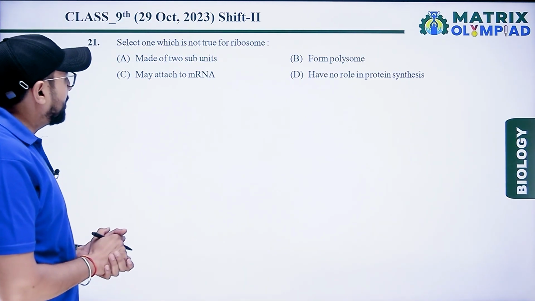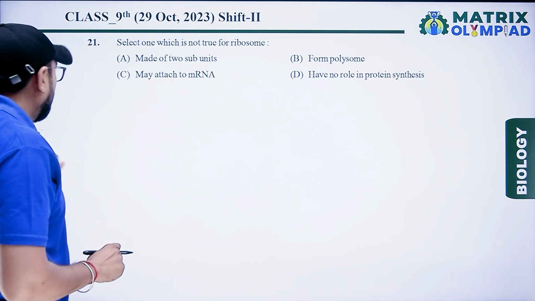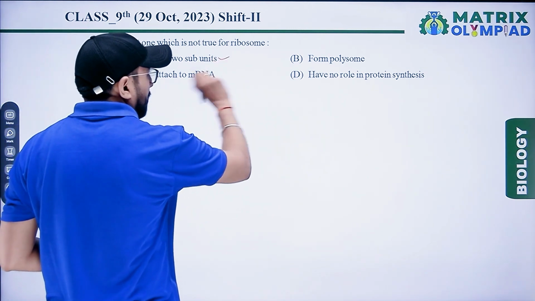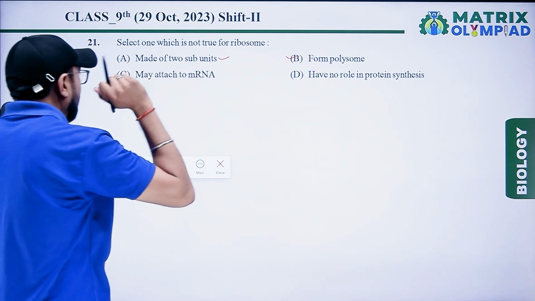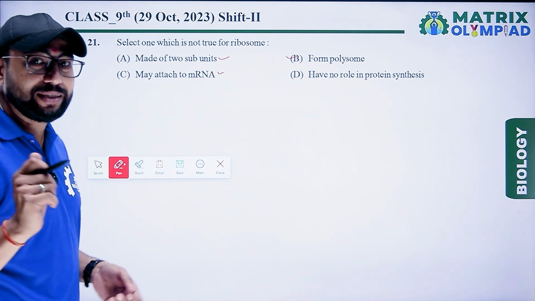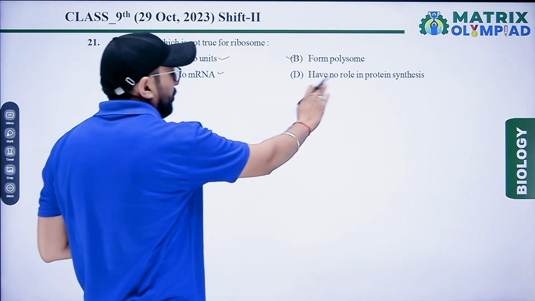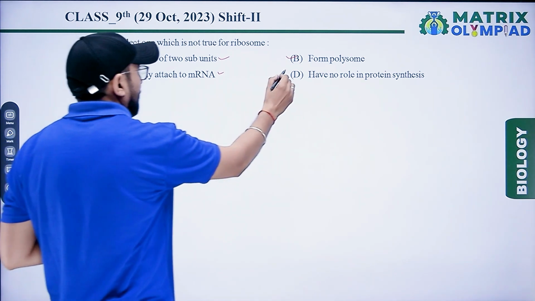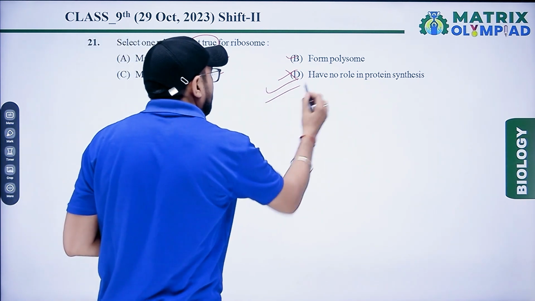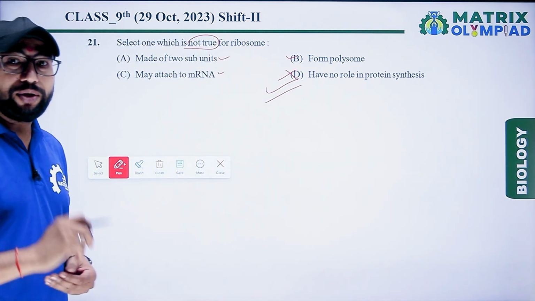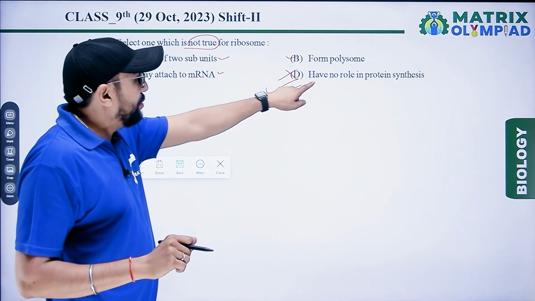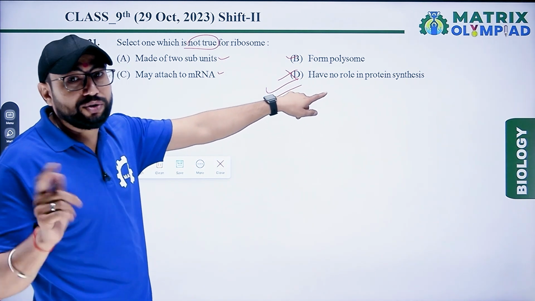Select the one which is not true for ribosome. First option, made of two subunits, that is right. Forms polysome, that is right. May attach to mRNA for protein synthesis, that is also right. Have no role in protein synthesis, so that is wrong and not true. According to the question, that is the right answer, because ribosome participates in protein synthesis, but here it says no role in protein synthesis, so that is wrong.